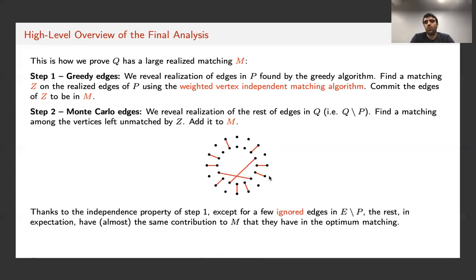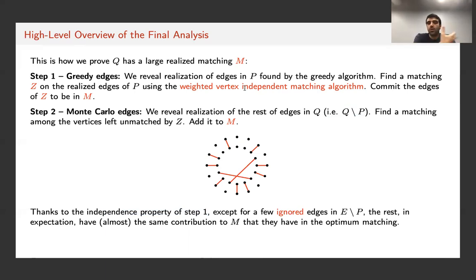Now we use in particular the independence property guaranteed by the vertex-independent matching lemma and use that to argue that, apart from a few ignored edges in this subgraph picked by the Monte Carlo algorithm, the rest in expectation have the same contribution to our matching M as they have to the optimal matching.